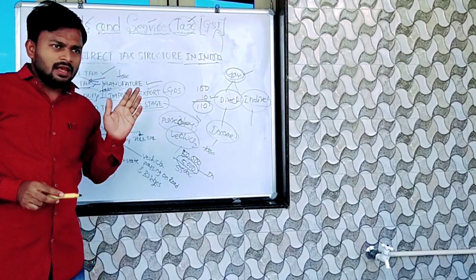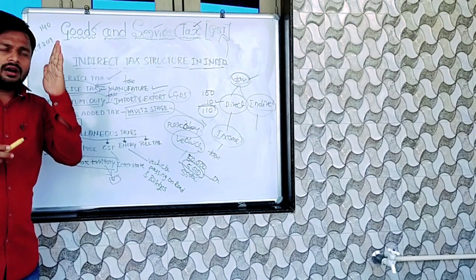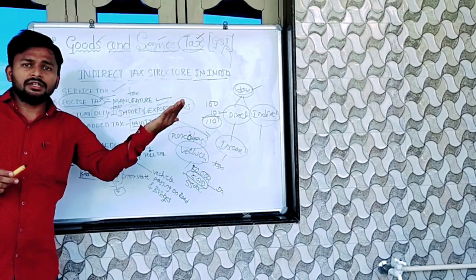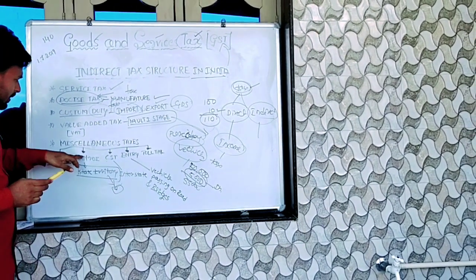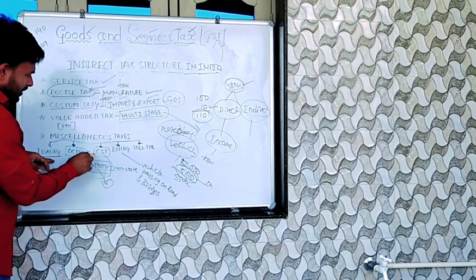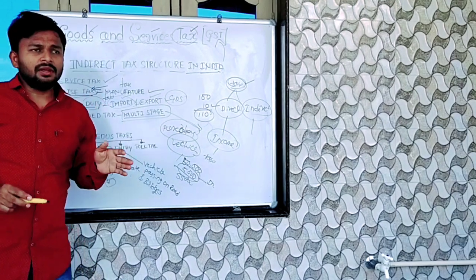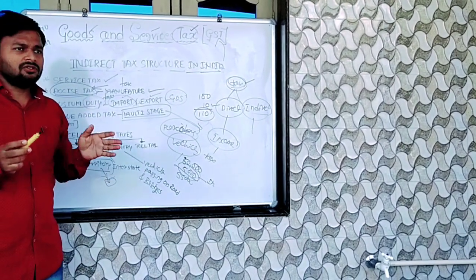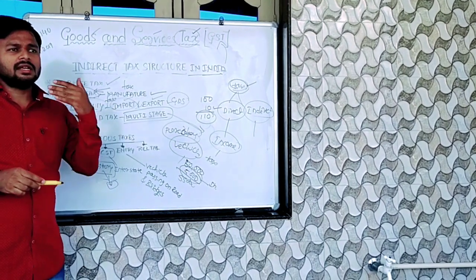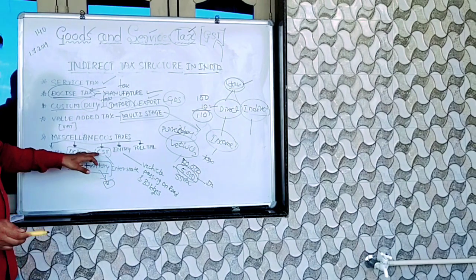Okay, understand? It's a transfer from one state to the territory states. In that time you have to pay some taxes. That is called octroi. This is CST. CST means interstate: when you exchange, purchase or sell goods and services from one state to another state, at that time you have to pay the CST.